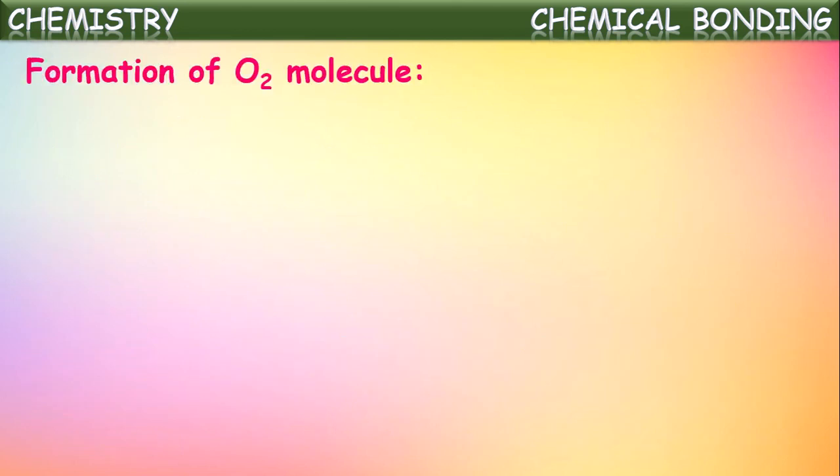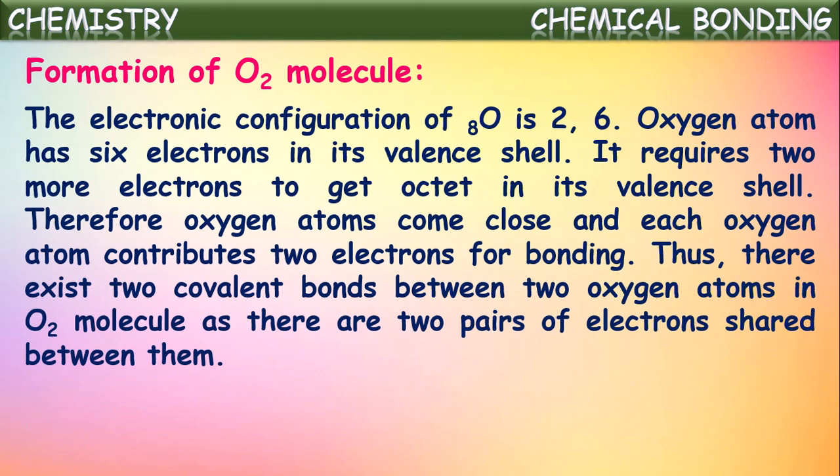Let us see first the oxygen molecule. We know the atomic number of oxygen is 8. So the electronic configuration of oxygen is written as 2,6. Now if you observe the configuration, how many electrons are there in the valence shell of oxygen? There are only 6 electrons.